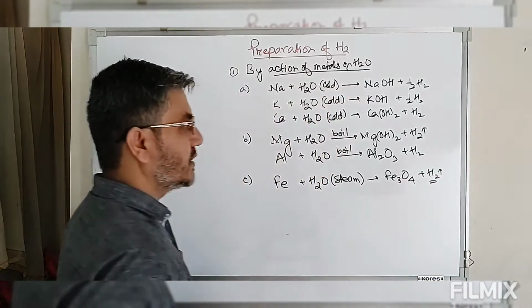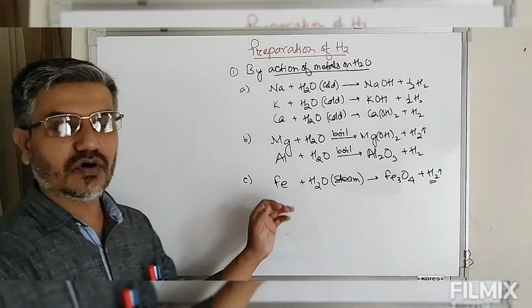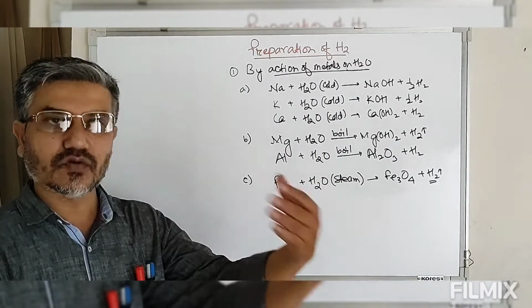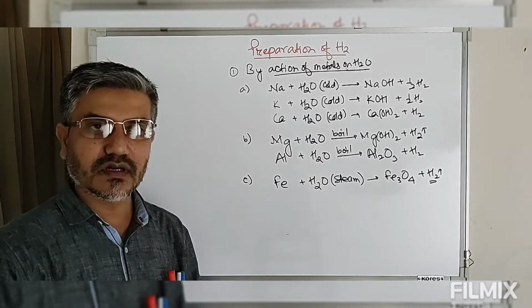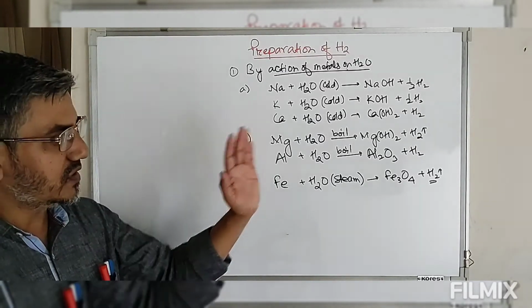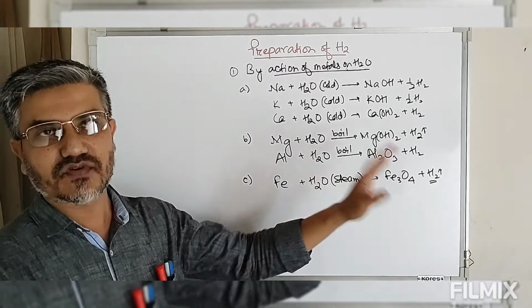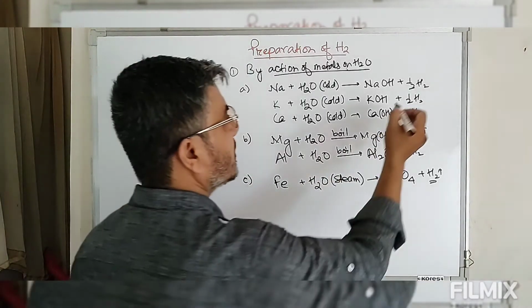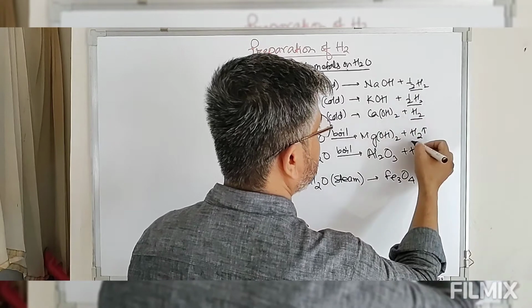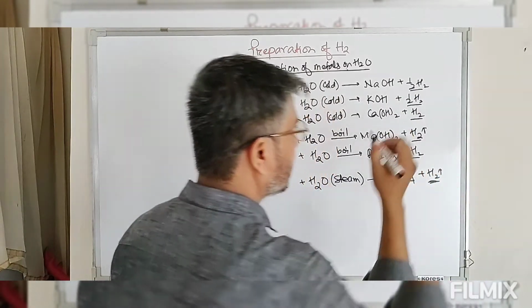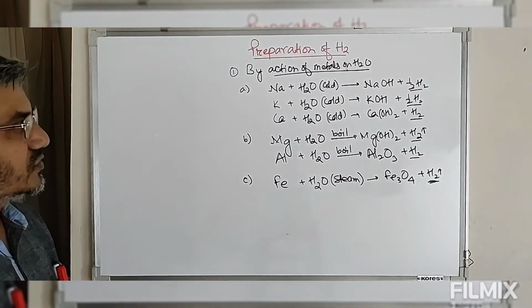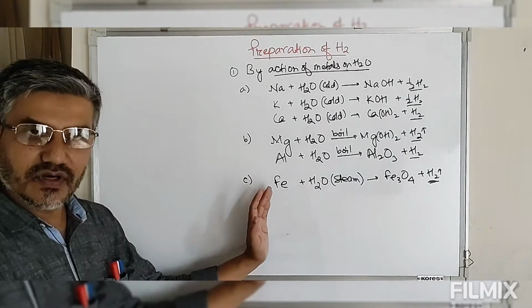So now look at this. Depending on the reactivity of the metal, we can react it with cold water, or with boiled water, or with steam. So this metal will displace hydrogen from water and hydrogen gas will be released. So this is from water by the action of metals.